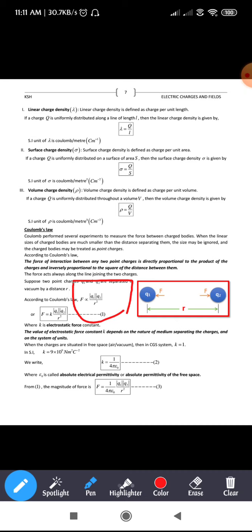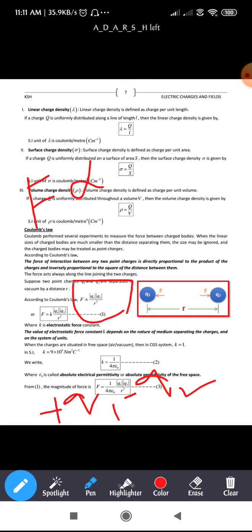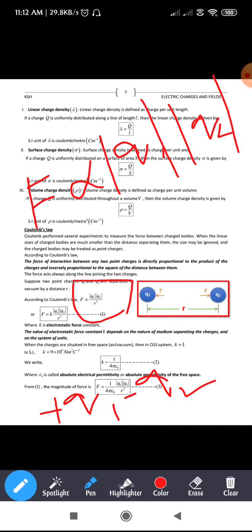Let us say there was one positive charge and one negative charge, like plus q1 and minus q2. In that case also, when writing in terms of force, F is proportional to the magnitude of q1 and the magnitude of q2. We are going to ignore that negative sign there.